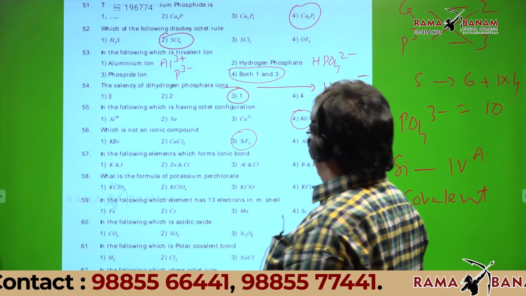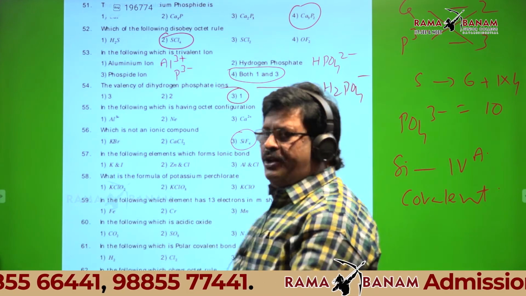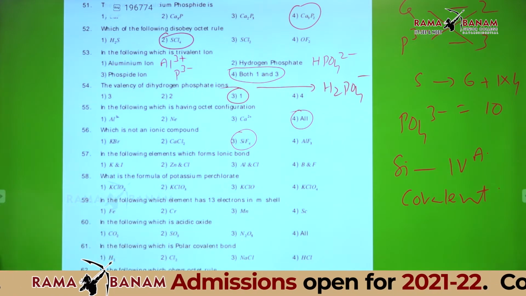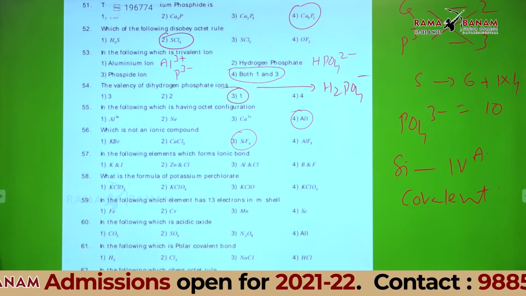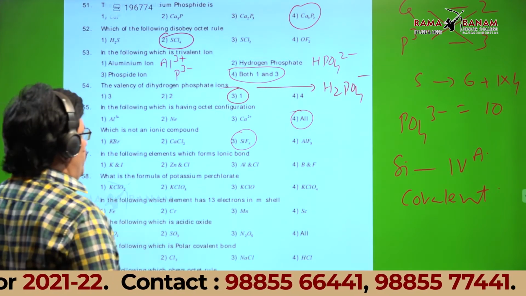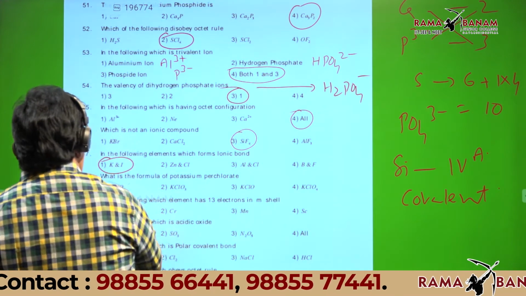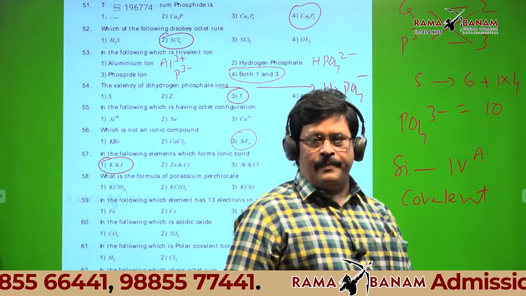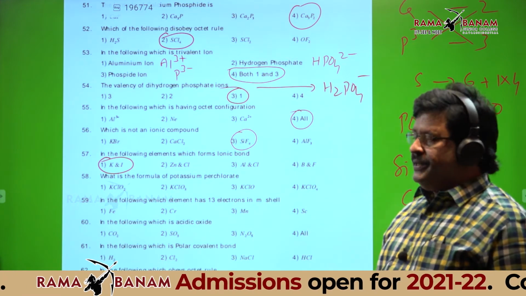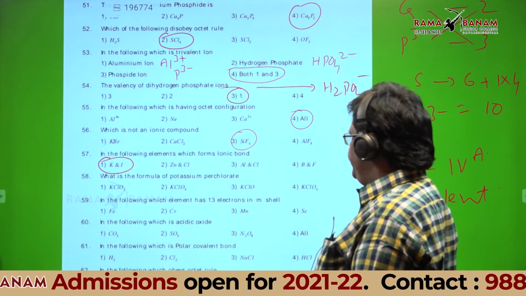In the following elements, which forms ionic bond? I given two elements in each and every case. And what I asked, which forms? Sir, potassium and iodine. Potassium and iodine is right. Any doubt in this, students? Is it okay? Yes, sir.